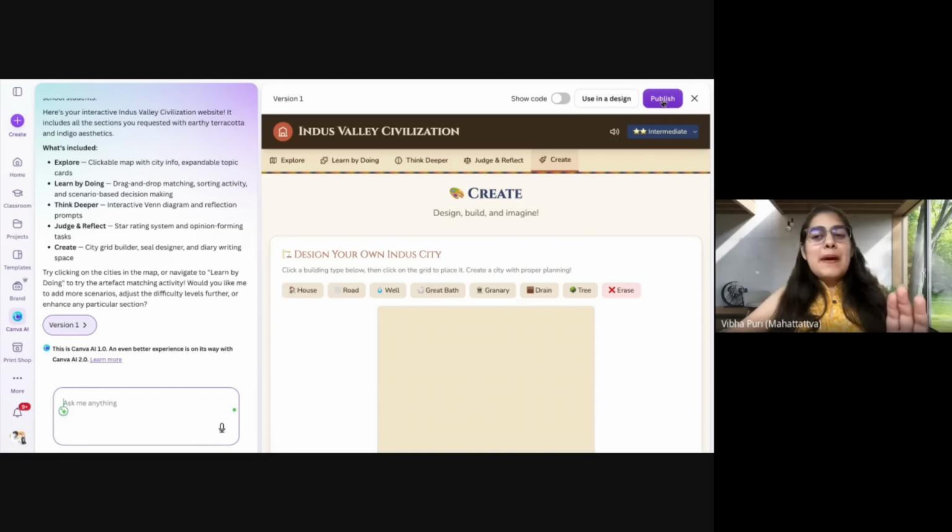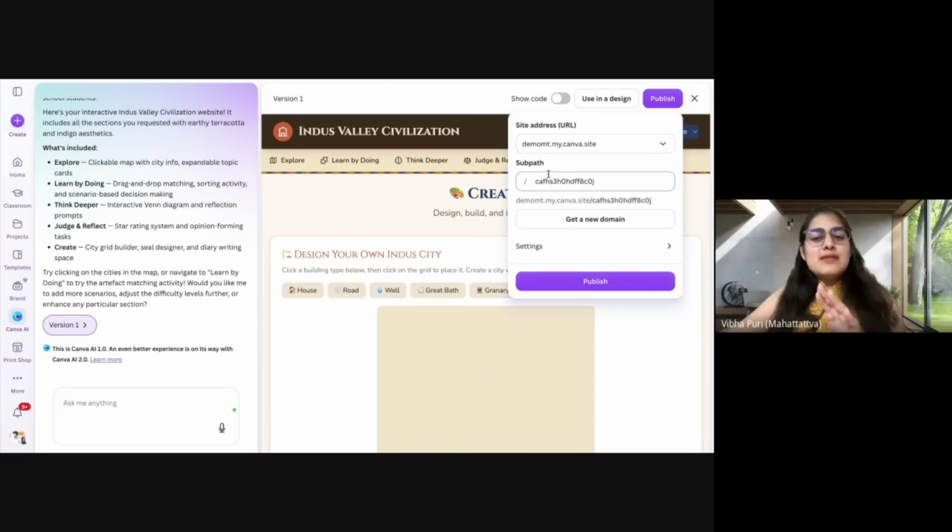you can just come here, publish it right here, and you can always customize the link that you might want. In this situation, I might want to write down Indus Valley Civilizations, sorry. And I can publish it from here.